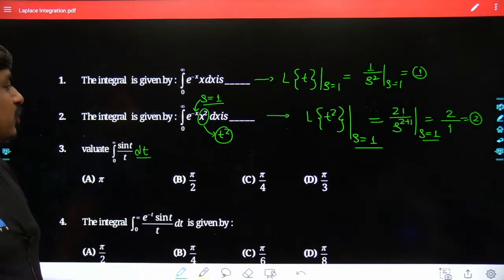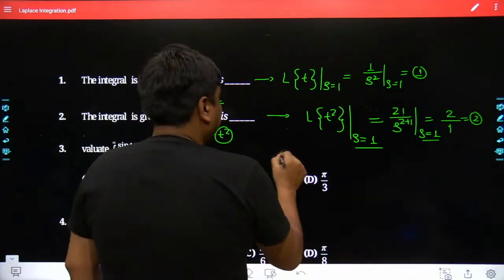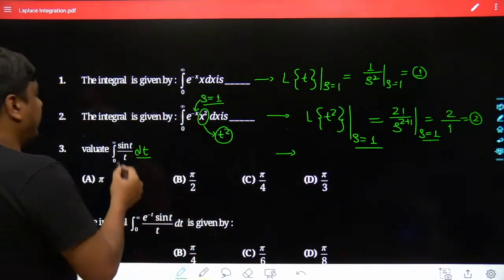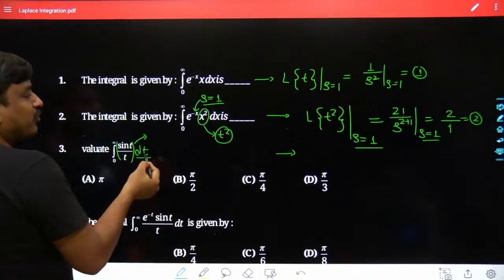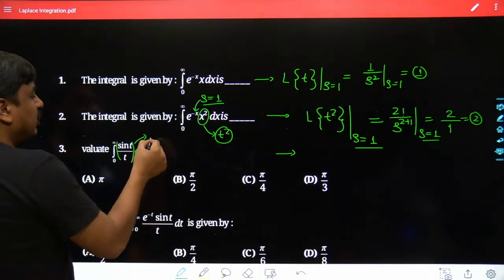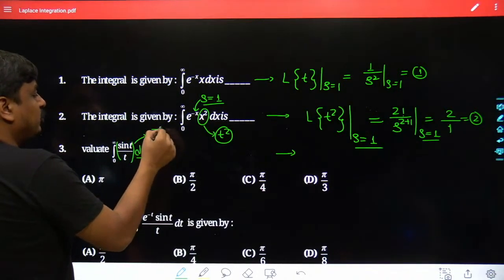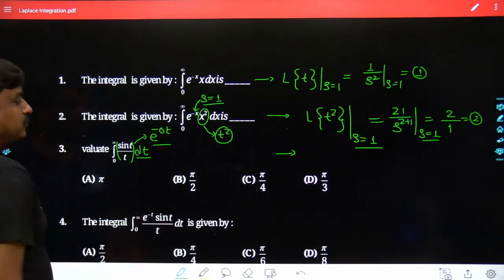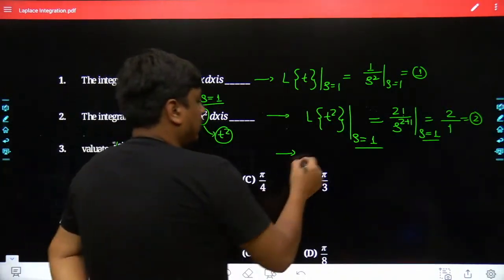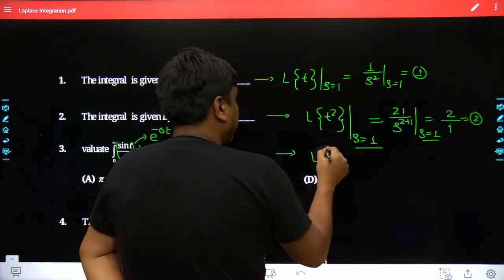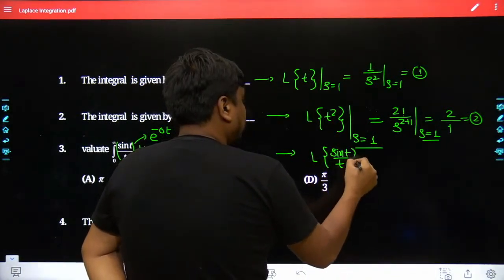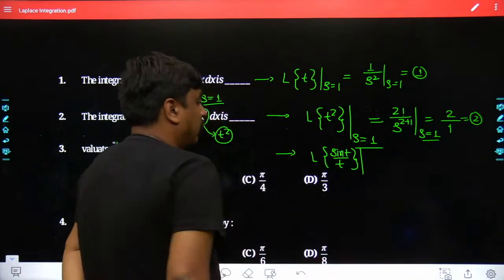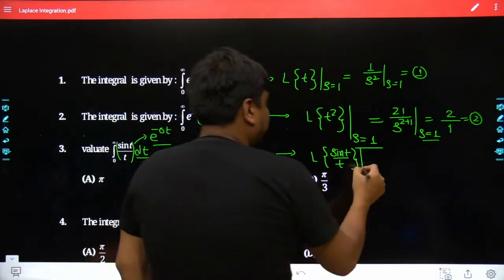How much worth have we got? If you want, we can calculate this once again. See, sin t divided by t together has been taken as x of t. The e to the power of minus st has been absent over here. What we can do is take this as e to the power of minus 0t. That means, end of the day, we had to get the Laplace transformation of sin t divided by t. The result would be a function of s, and there the s would be fed as 0.